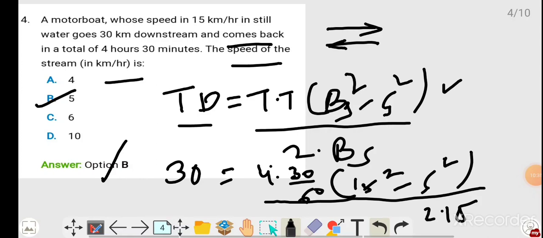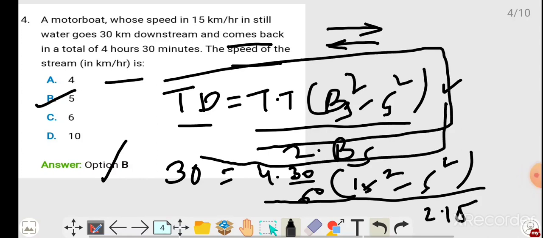So try to remember this one, make a note of this formula: total distance equals total time times boat speed squared minus current speed squared, divided by 2 times boat speed. Very, very important formula. You can do it easily in examination if you practice daily. It is very easy, friend. You can solve through this formula in mains also.